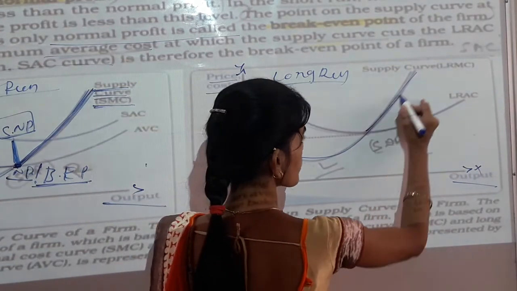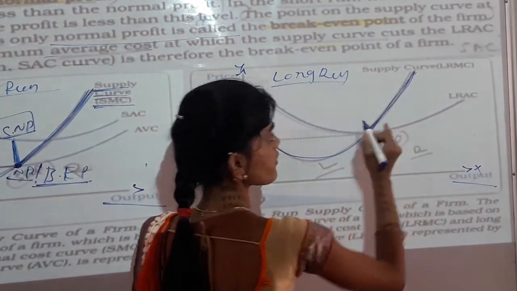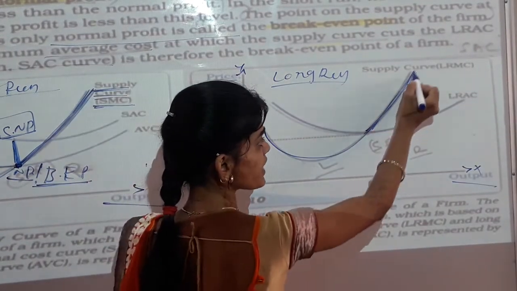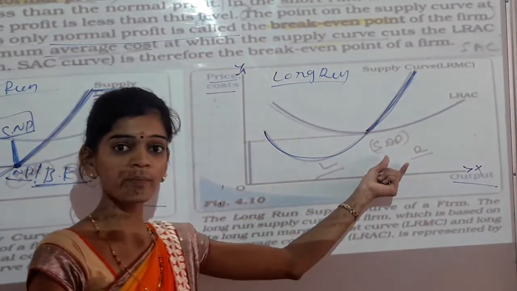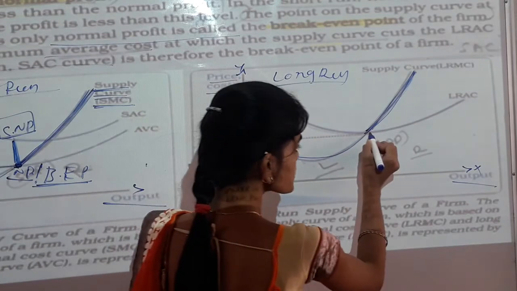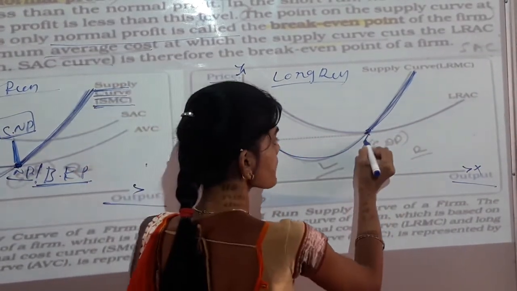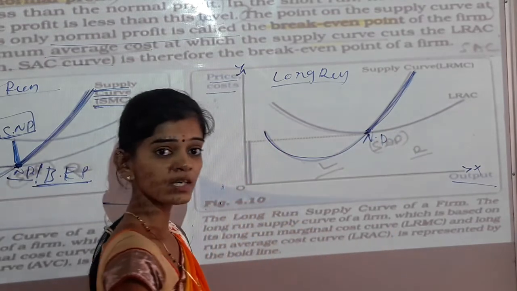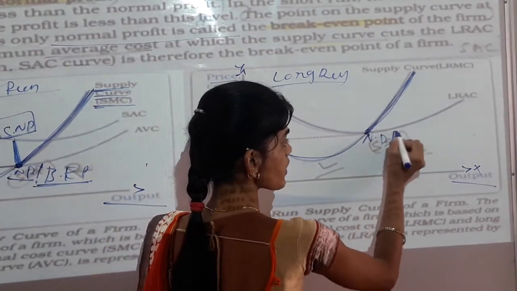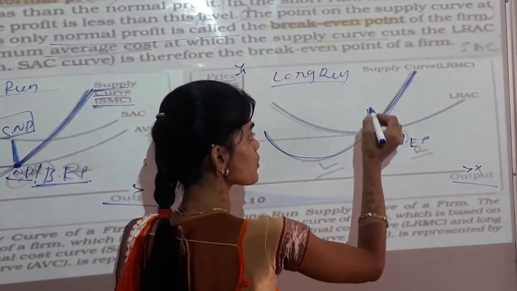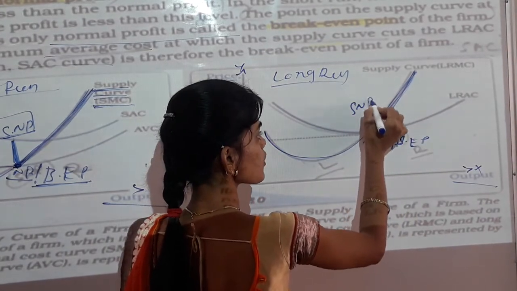So this bold line is the supply curve of the long run marginal cost. So this rising part, ಈ part ಏಂಟಂದ್ರೆ supply curve ಅಂತ ಹೇಳ್ತೀವಿ. So this point in the long run will be called as the NP, normal profit, and it is also called as the break even point, and above the normal profit, that is the super normal profit.